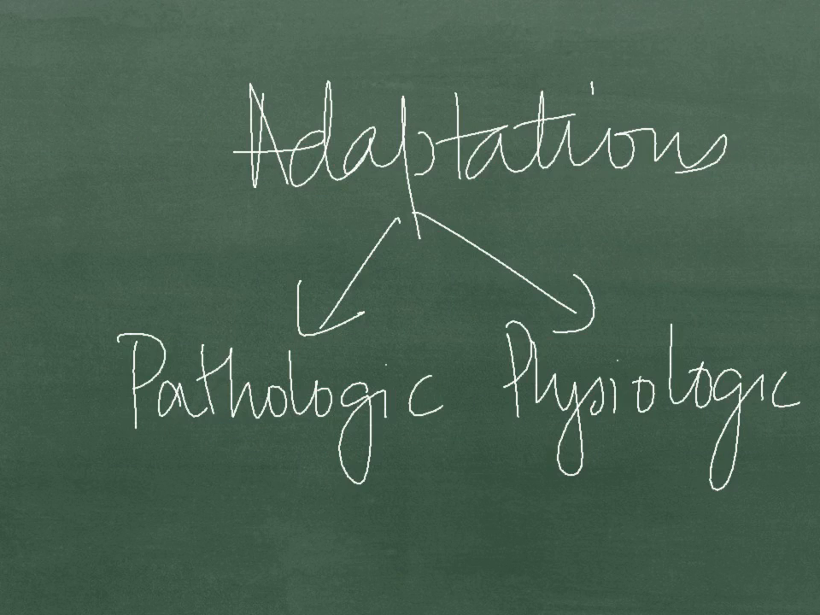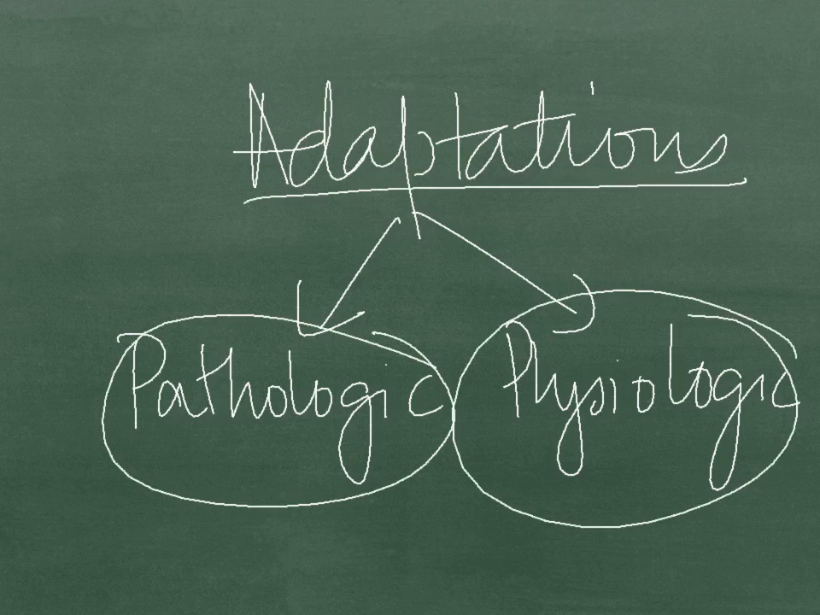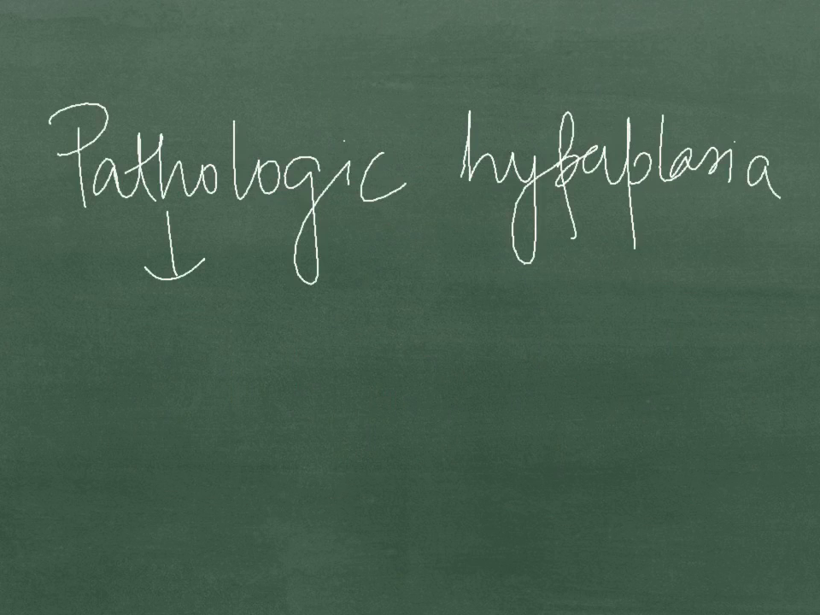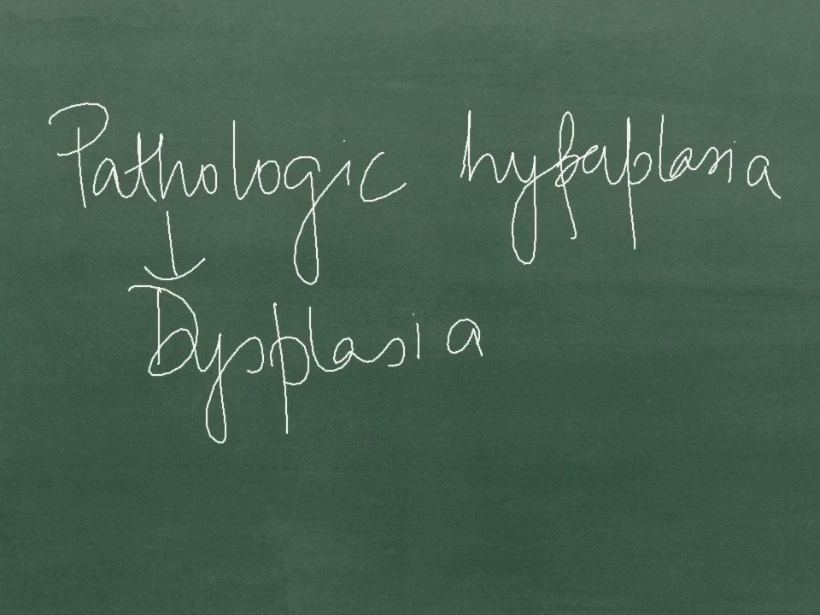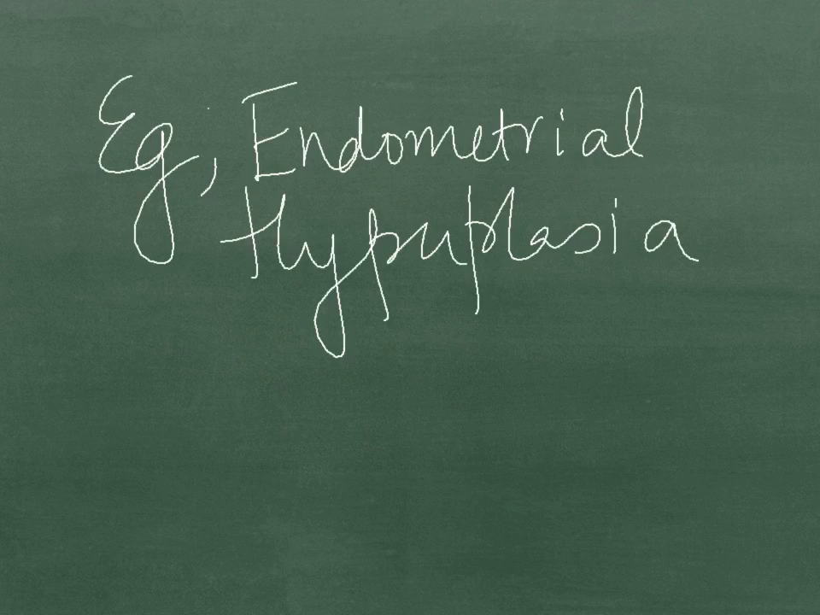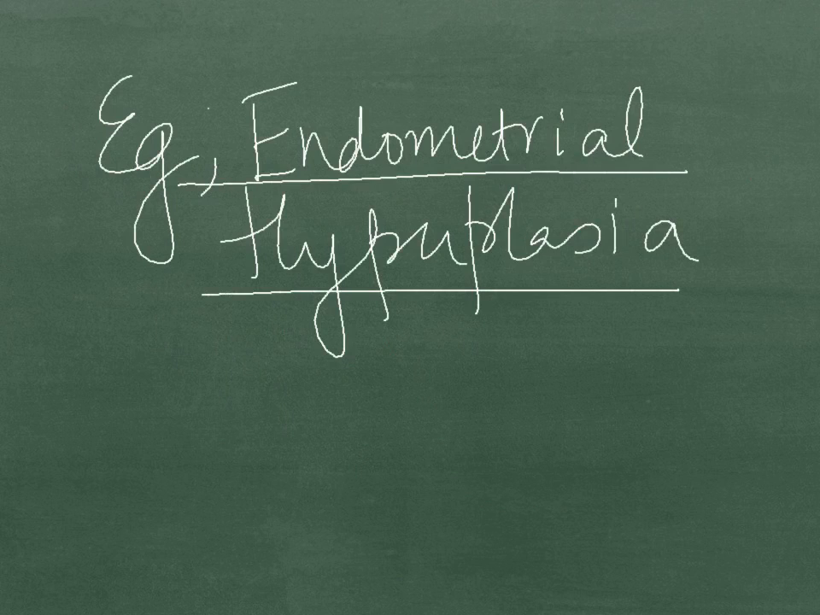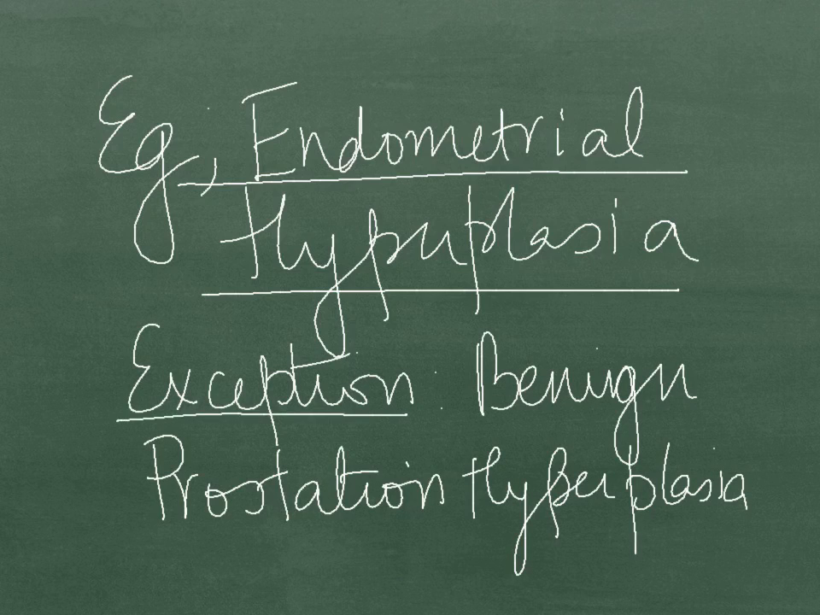Okay, let's step back. Adaptations can be either pathologic or physiological. Pathologic hyperplasia can progress to dysplasia, which can further result in cancer. An example is endometrial hyperplasia, which occurs due to increased estrogen exposure. Always remember that the endometrium grows in exposure to estrogen, whereas the endometrium sheds off in exposure to progesterone. We have an exception to this concept, benign prostatic hyperplasia.